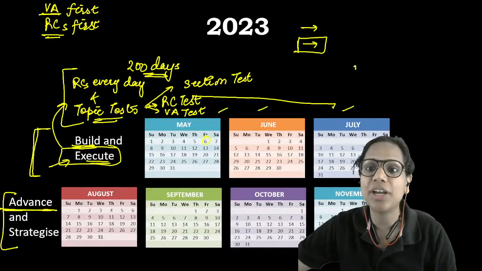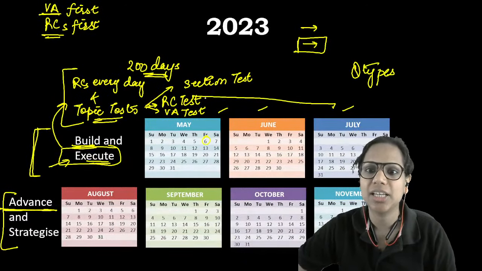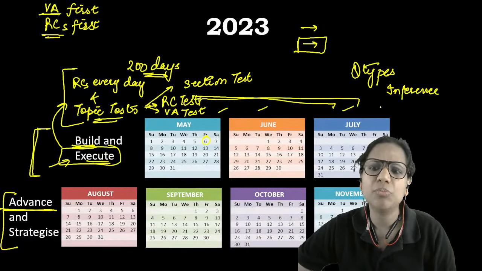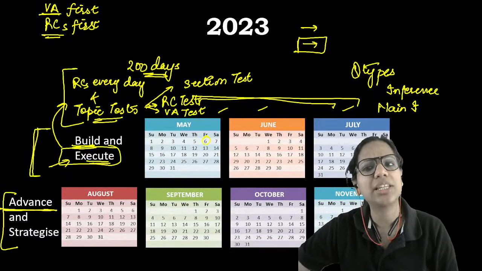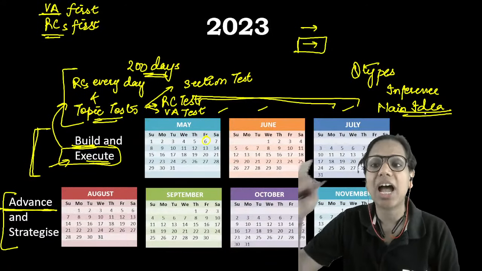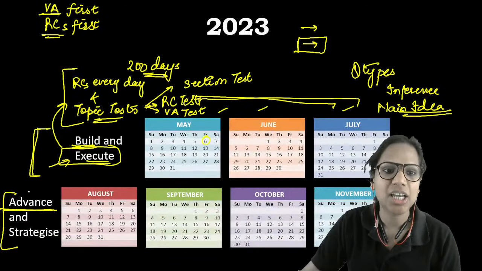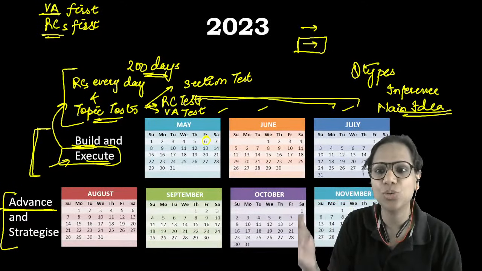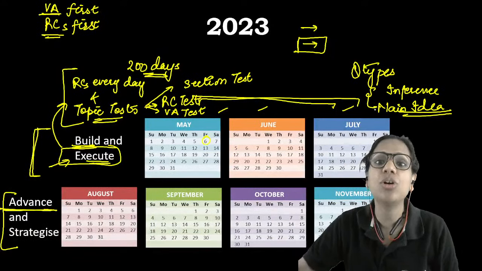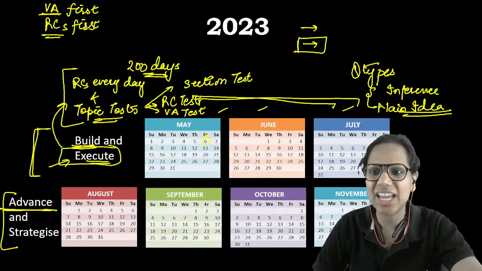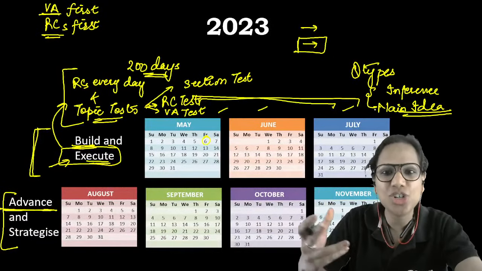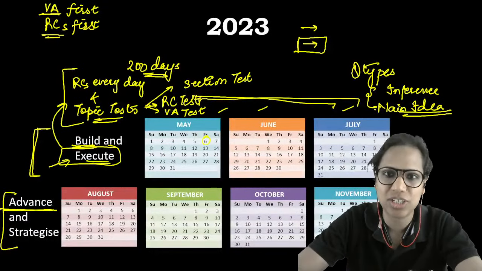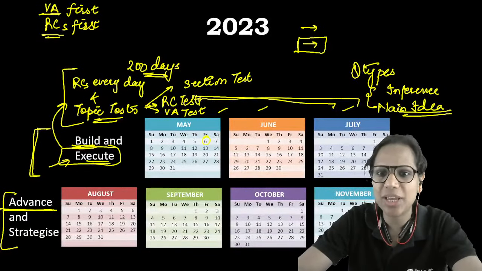You identify question types that you're weak at in these 3 months. Inference, sometimes I face a problem. Main idea, let's say this is a challenging question for me. So I need to work on these, right? So that in August, September, October, November, you hone this. You work specifically on your weaknesses, and you learn to exploit your strengths in the exam using a good strategy. Are you getting what I'm saying?